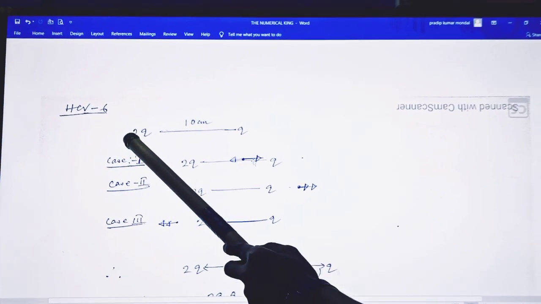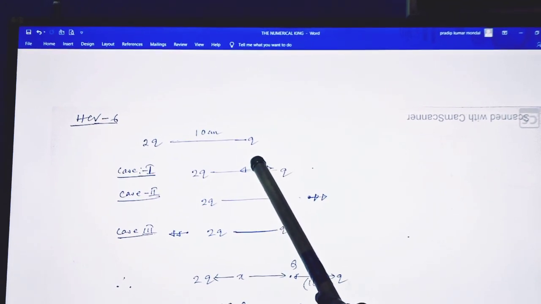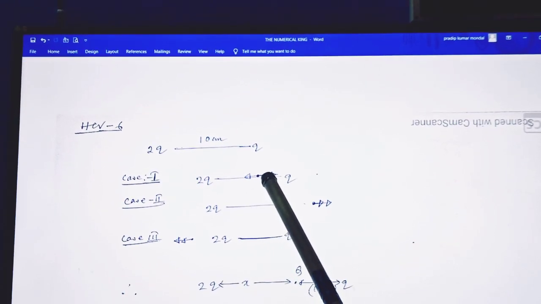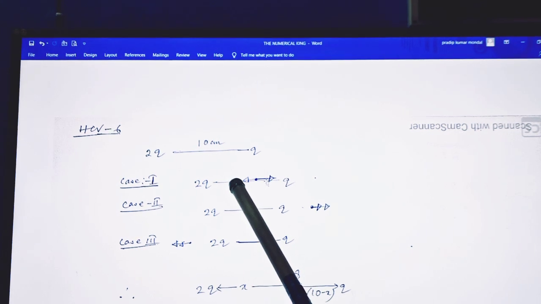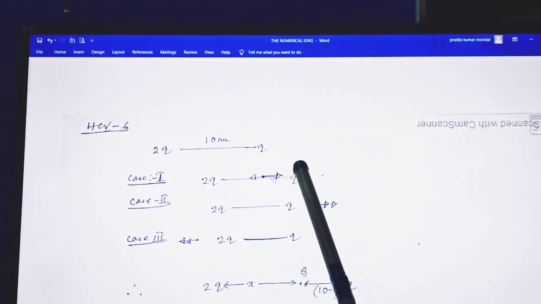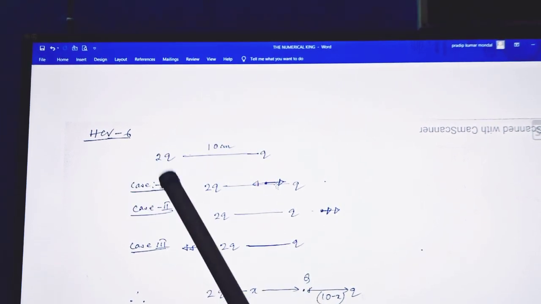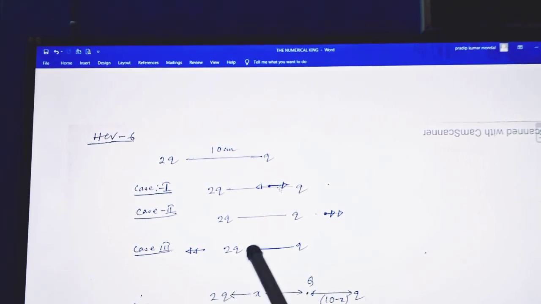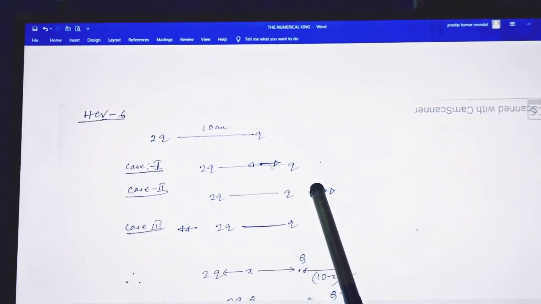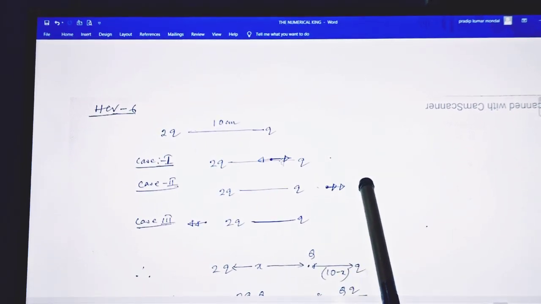Case number 1: the two charges are given, 2Q and Q, and if we place another charge, capital Q, here, then this charge repels it in a particular direction given here, and this charge also repels it in the opposite direction. The total system may be in equilibrium if these two forces are equal. But for the second one, if we place the charge in these positions, then this charge repels along this direction and this charge also repels along this direction, so the charge moves in a particular direction.